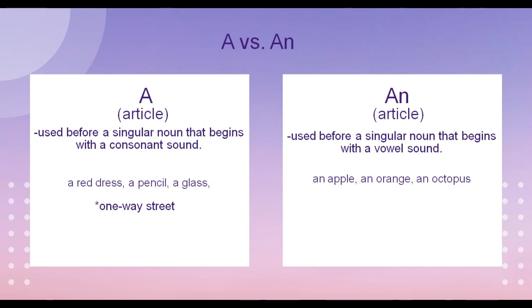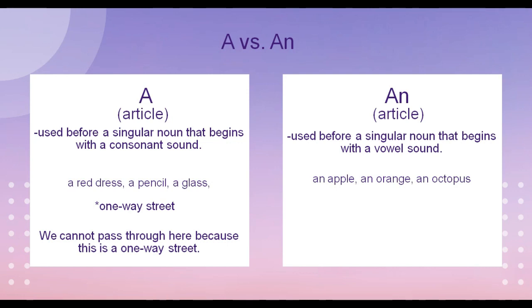Now for the article a, please take note that there are some words that may begin with a consonant sound even though it is spelled beginning with a vowel letter, like the word one. It is spelled beginning with a vowel letter, which is O, but it produces a consonant sound. So be careful with this. A one-way street. We cannot pass through here because this is a one-way street. So the correct article to use is a, since the word one produces a consonant sound.